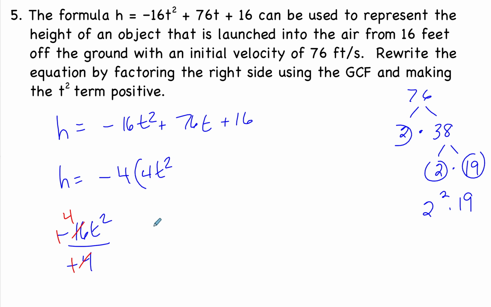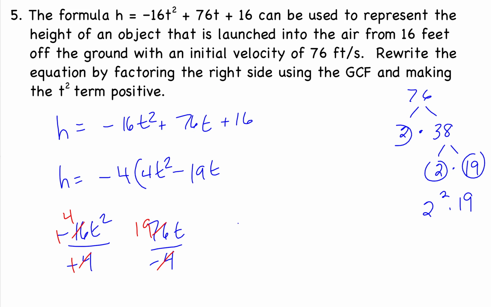The next term is 76t, and we're going to divide that by negative 4. Well, what's a positive divided by a negative? That's going to be a negative number, and over here we know it's going to be a 19, and we still have t. Okay, so 4 goes into 76 19 times. You can use your calculator to verify that.